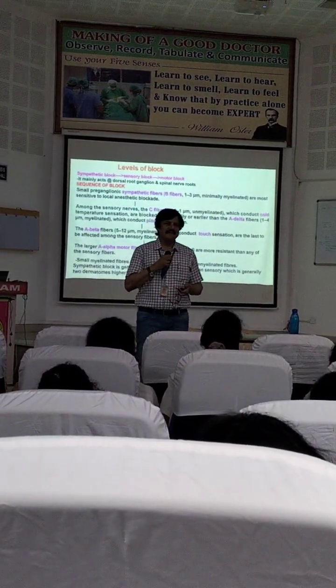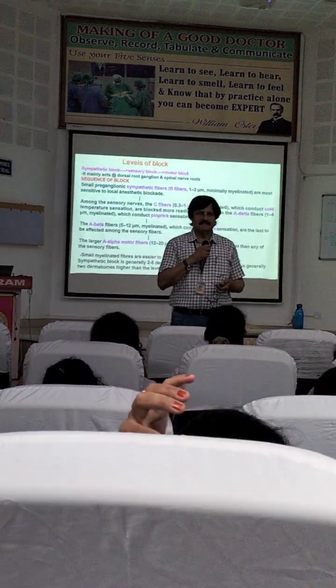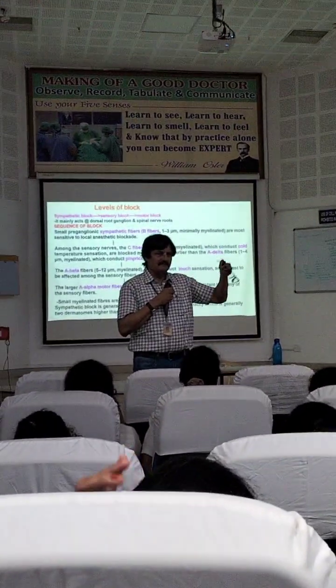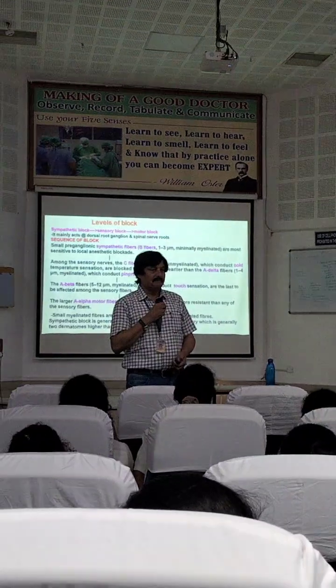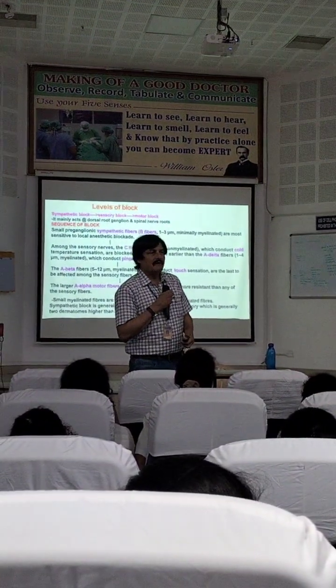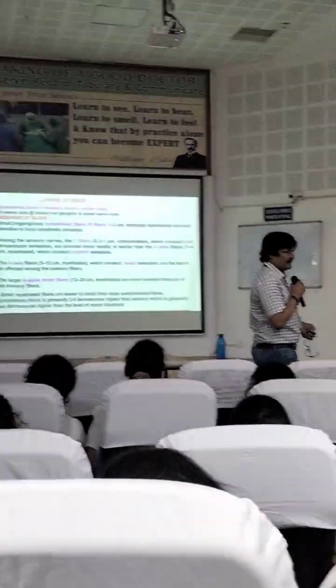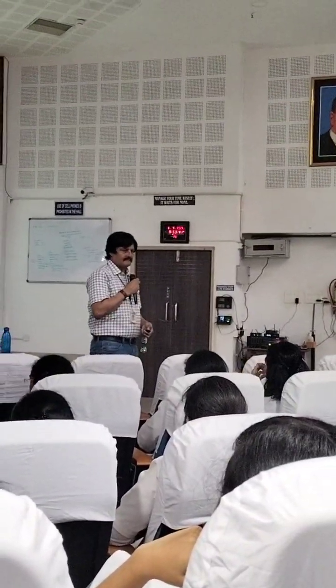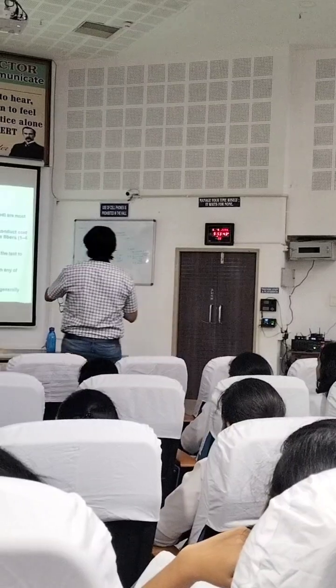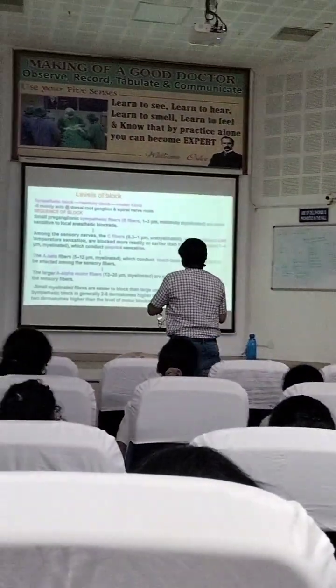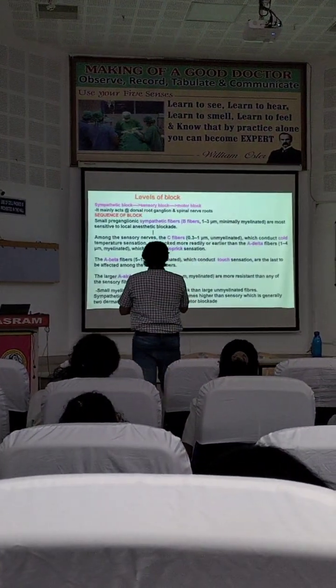The options will be A alpha, A beta, C, B, and you get confused because all the answers are there. The answer is A delta. For pinprick sensitivity to go, which nerve should be blocked? A delta. That's how you can fix it: A delta conducts pinprick sensation.